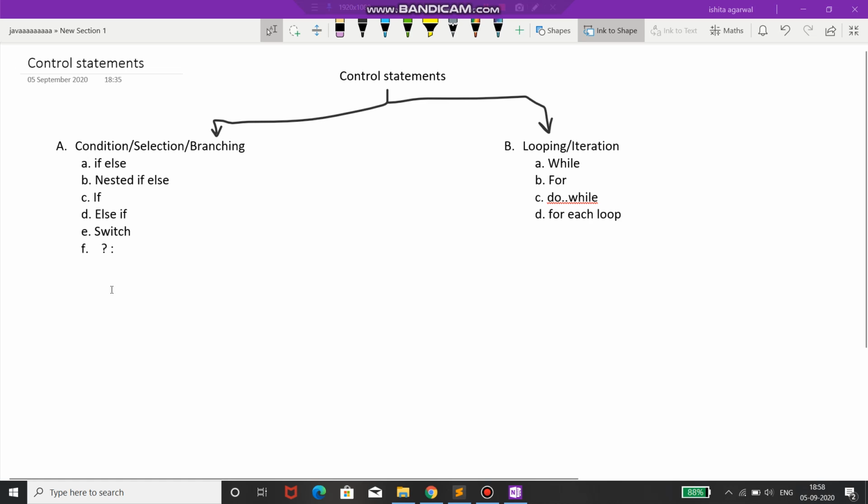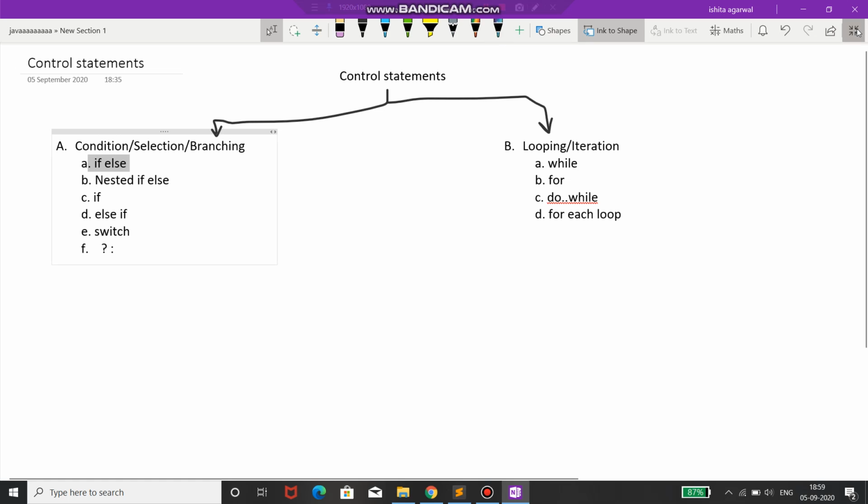In condition we have seven parts: if else condition statements, nested if else, only if, else if, and the switch case. Here s is small. All these are keywords also. If is a keyword, if else is a keyword, then switch is a keyword. Now for loops, while is a keyword, for is a keyword, do is a keyword. Okay, so now first we will see the if else statements.